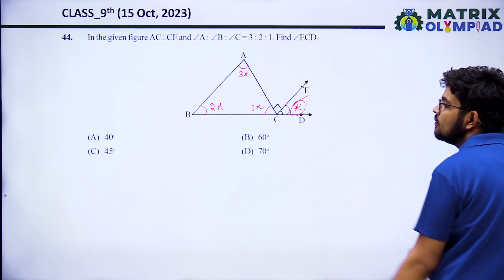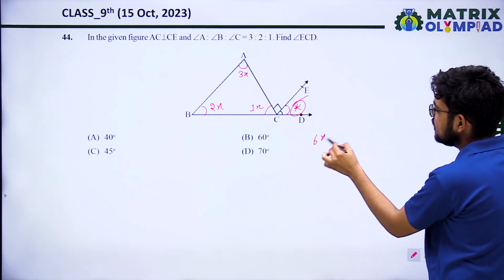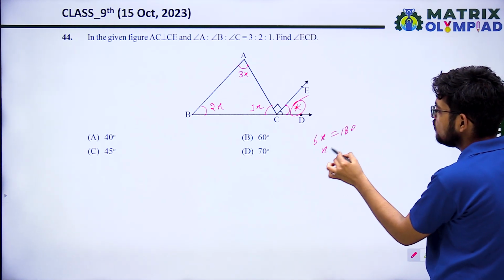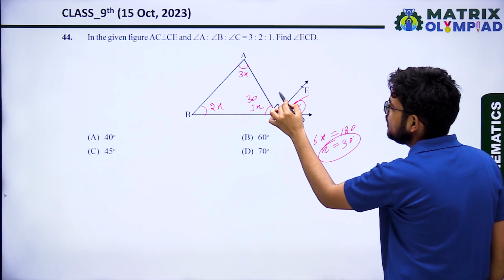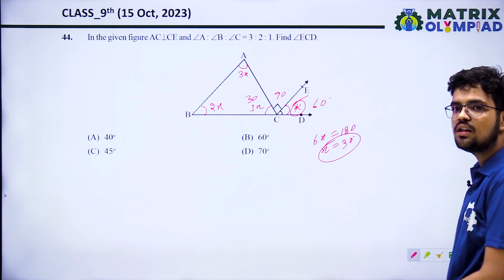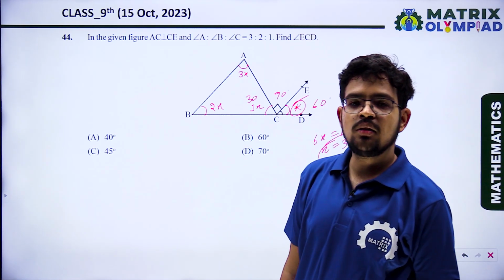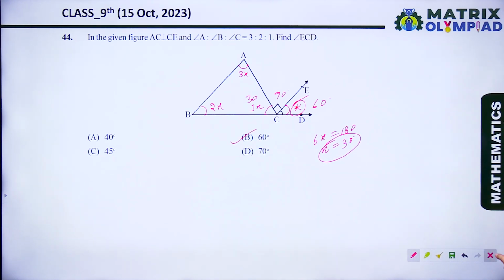So 3x plus 2x plus x, 6x equals 180 degree. So x will be 30 degree. It means this angle is 30 degree, and this angle is 90 degree. So what will be this angle? This angle will be 60 degree according to the sum of angles on a straight line equal to 180 degree. So option B is correct.